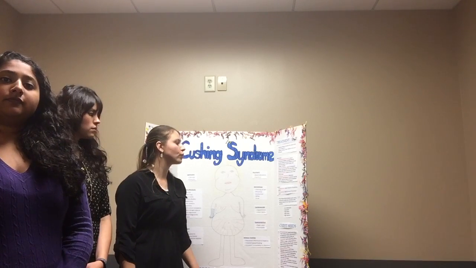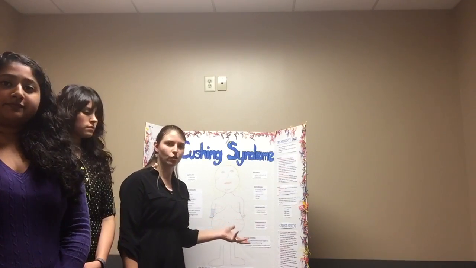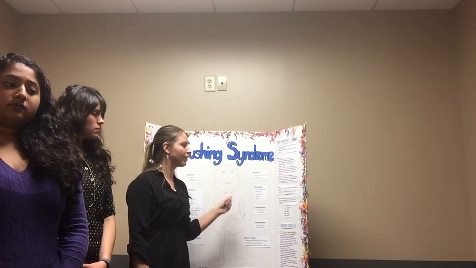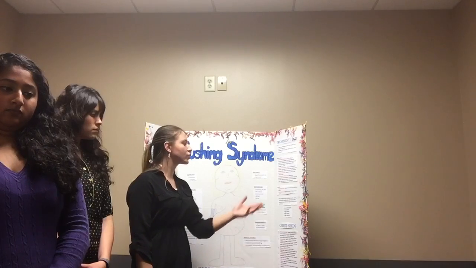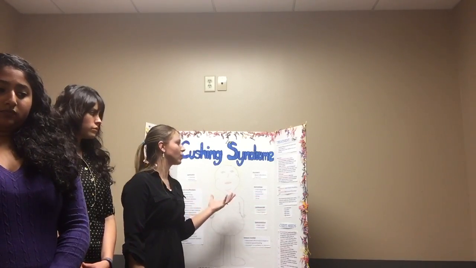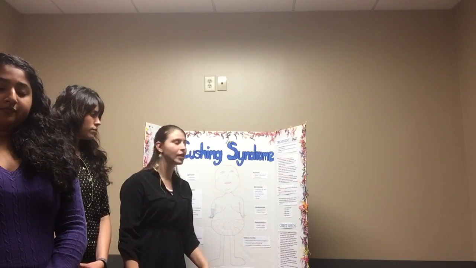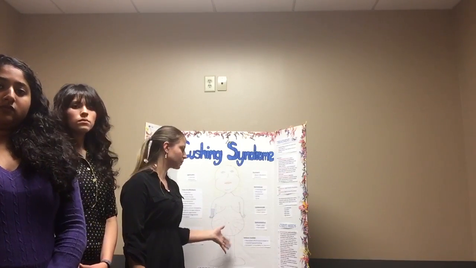Some other treatments are the surgical removal of the pituitary gland and the surgical removal of the adrenal gland. These are actually the most common, and our research articles have proven that, because pituitary gland tumors and adrenal tumors are the most common reason for Cushing syndrome. So if you just go ahead and take out those glands, it will relieve the symptoms of Cushing syndrome. Now, I don't want to say that it's not going to cause other problems in the body, of course, but it will relieve the Cushing syndrome manifestations.